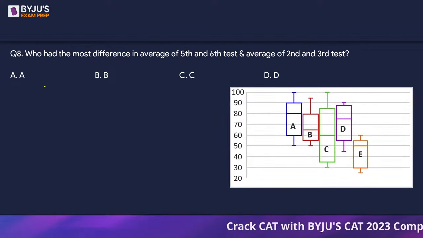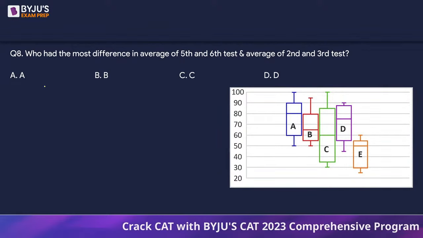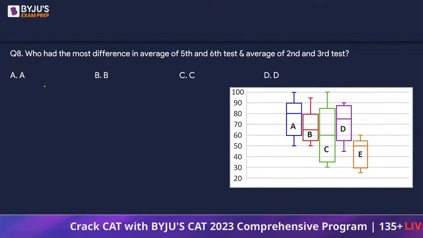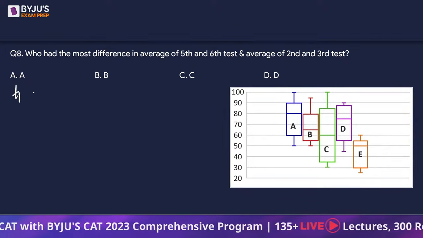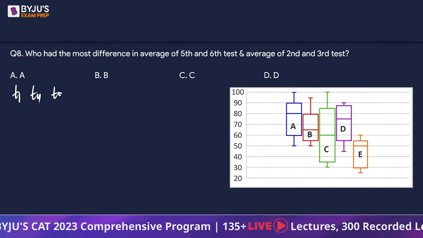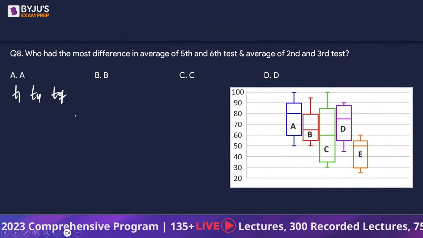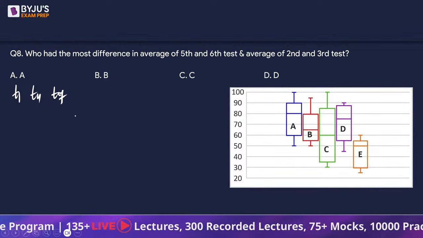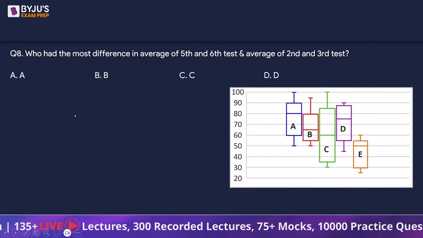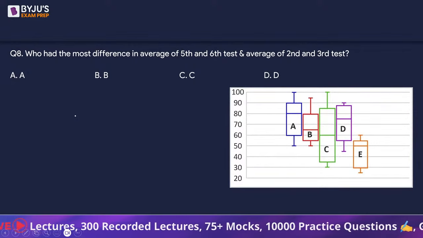Next one, who had the most difference in average of fifth and sixth test and average of second and third test? So we need to find out the first, fourth and seventh, and then we can find out second and third from there and fifth and sixth from there, which I think we have covered most of it in the previous questions.